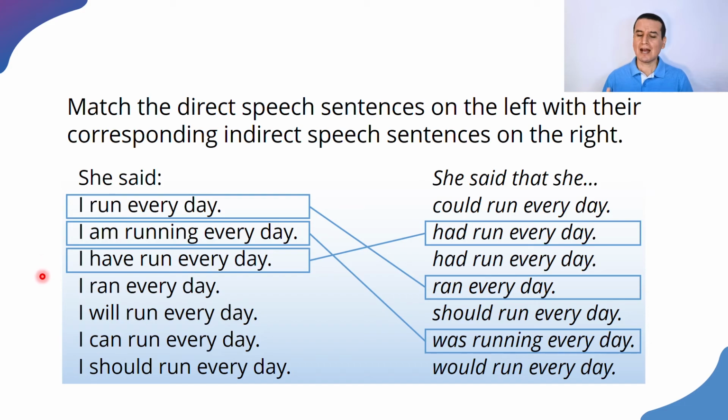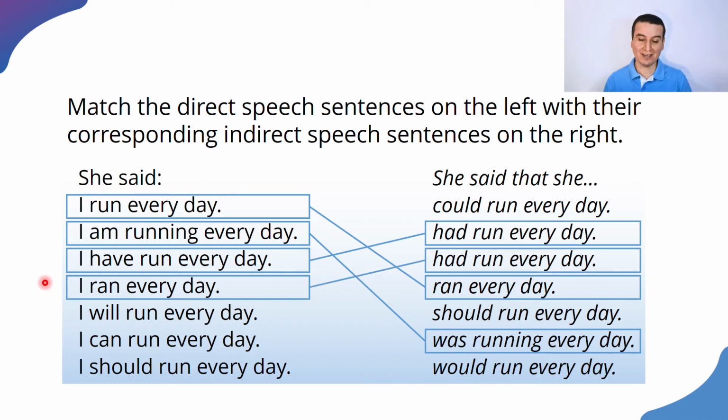Next, in the past, I ran every day last week, for example. She said that she had run every day last week. All right, I don't have the last week there, but that is the idea. I will run every day next week, for example. She said that she would run every day next week.